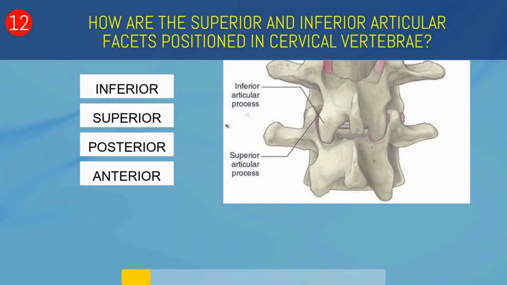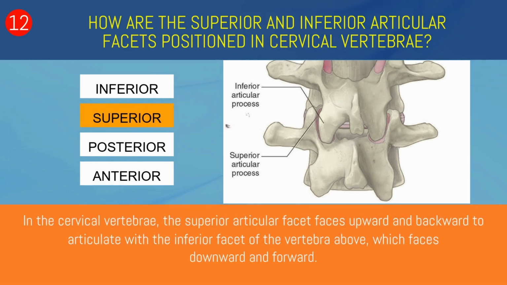How are the superior and inferior articular facets positioned in cervical vertebrae? Inferior, superior, posterior, or anterior? Superior. In the cervical vertebrae, the superior articular facet faces upward and backward to articulate with the inferior facet of the vertebra above, which faces downward and forward.